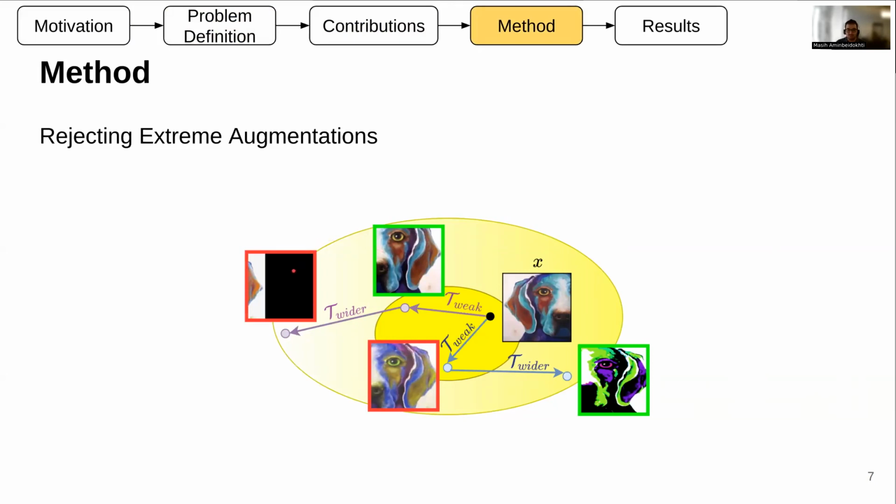And we propose a reward function to find the best trade-off between these two. Here in these two examples, we can see that our method finds the weak one the best for the end classifier, and in the other example, our method finds the wider one better than the weak one, because the wider one is actually more diverse.